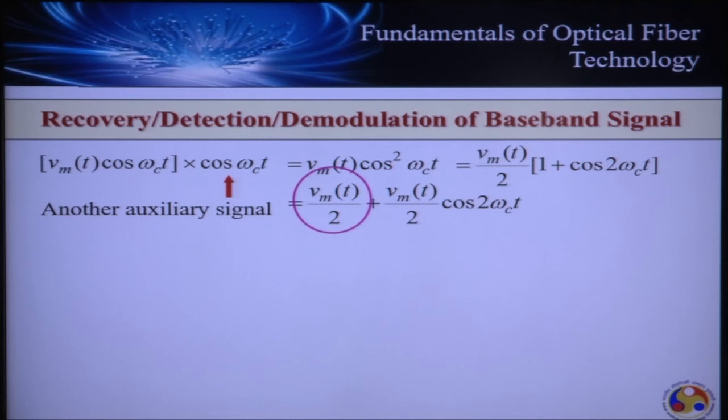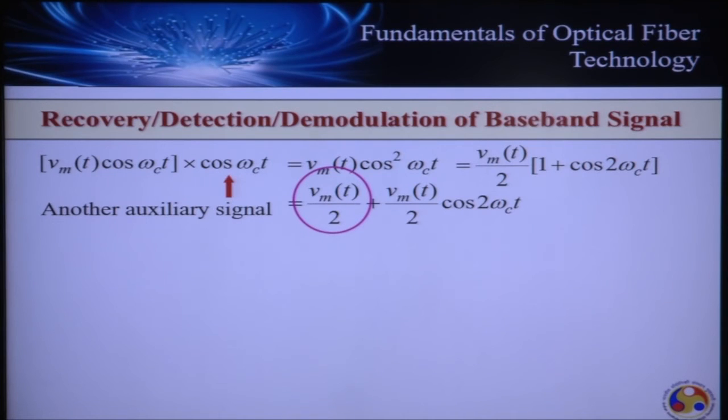But along with the original signal, we have another term, which is Vm(t)/2 cos 2 omega c t. Now let's try to understand what it is. The original signal is accompanied by another term, which is the original signal multiplied by a cosine, and this cosine is at frequency 2 omega c. Multiplication of a signal with another cosine, as we already learned, results in frequency translation.